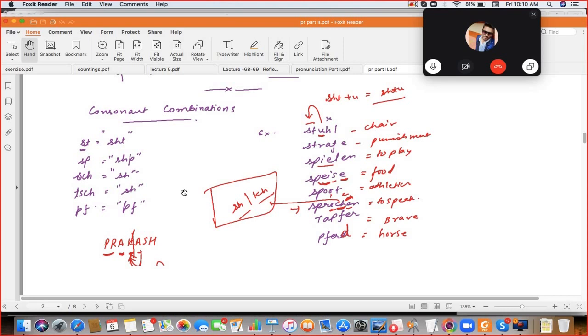Stool. Next. Stool. Okay. So Straffer. Straffer. So spellen. Spillen. Sorry, spillen. And space.